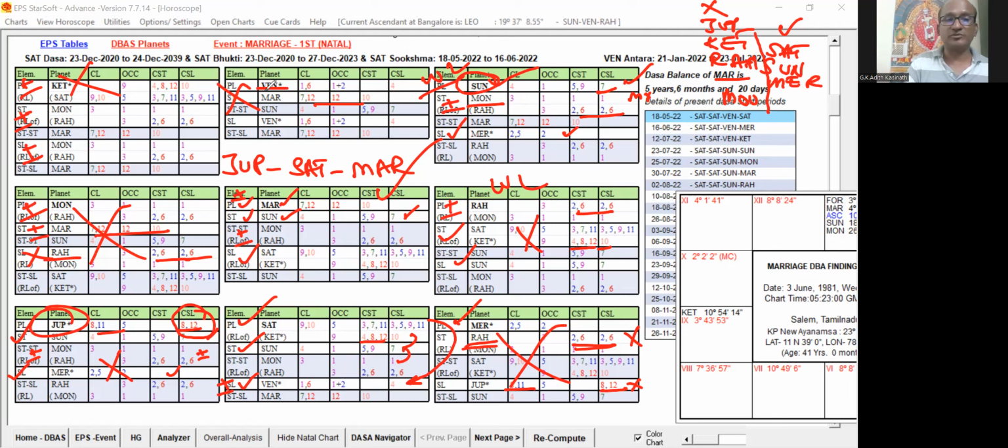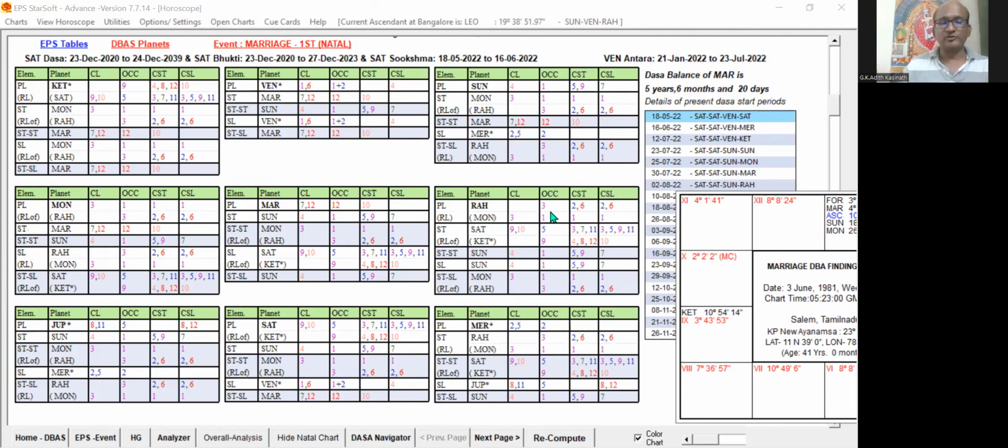So I will tell you one more thing also in this. Suppose I clear off all these things. If you see, normally in the stellar system or even in our KP system, what we do is take cuspal lordship and occupying house only, right?